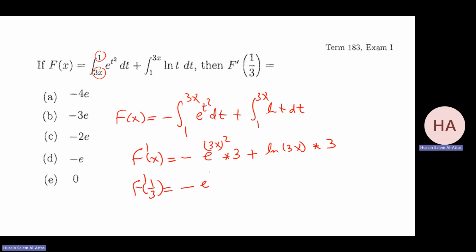That will be minus e to the 3 times 1 over 3, 1 squared, so it's 1, minus 3e. So that gives me minus 3e. Yeah. And now I have ln 1, huh? Which is 0. So I have minus 3, which is this one.